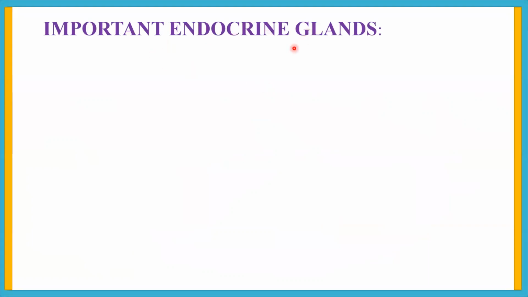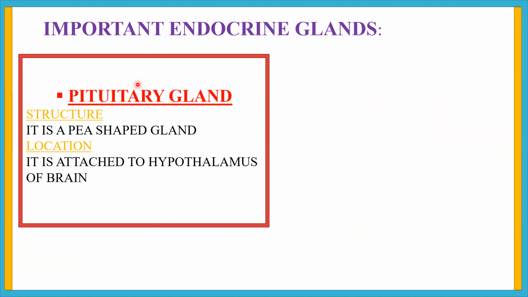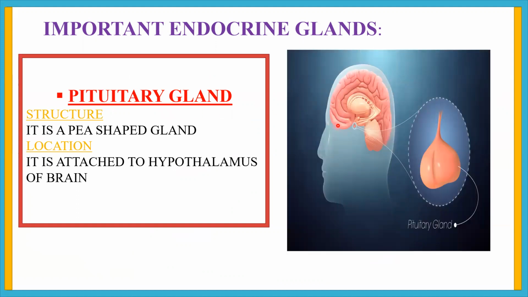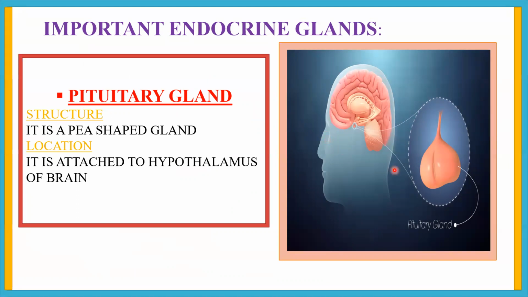Important endocrine glands. The most important endocrine gland is the pituitary gland. The shape of the pituitary gland is like P. It is a P-shaped gland, and it is present in the brain, attached with the hypothalamus of the brain. We have already discussed the location of the pituitary gland. Pituitary gland is a very important gland. It is also called a master gland.